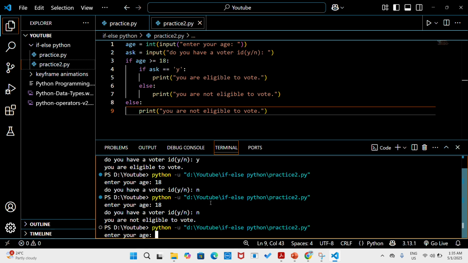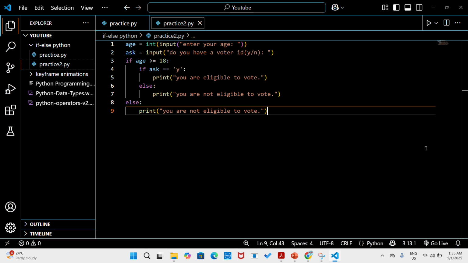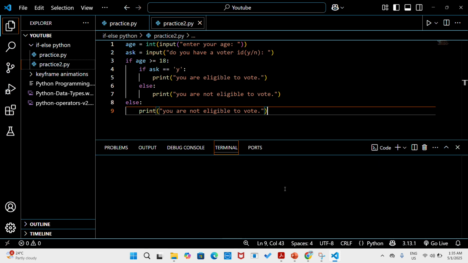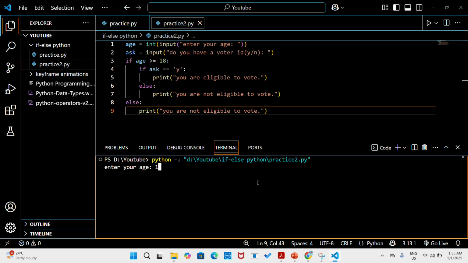So let's check our else condition as well. Let's clear this and run our program again. Okay. We will say we are 12. Oh my god, it's not checking. Why is it asking if I have a voter ID? What is the mistake that we have made here?